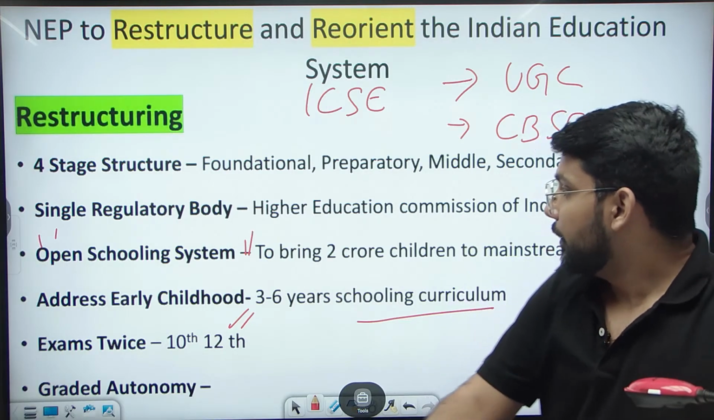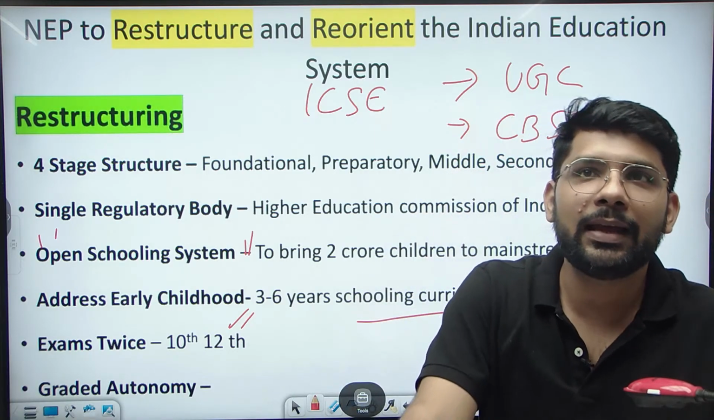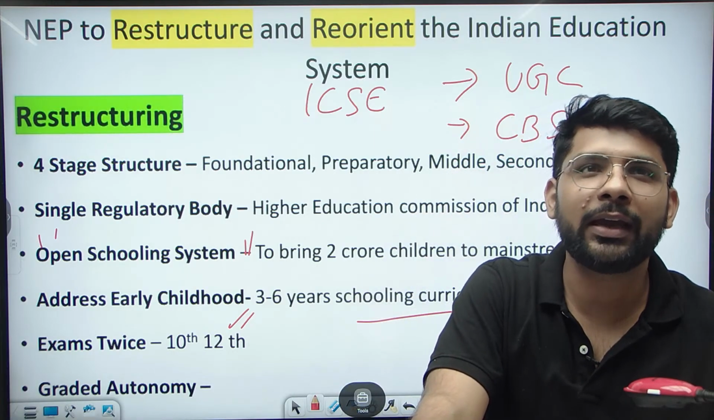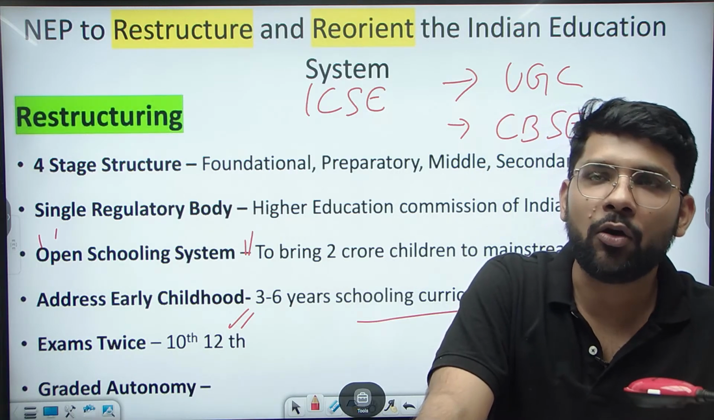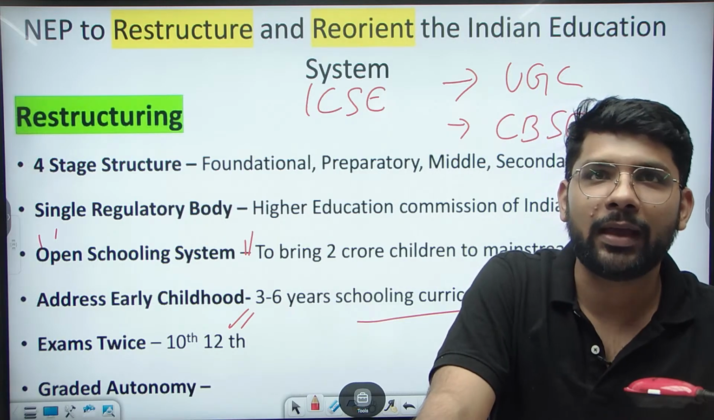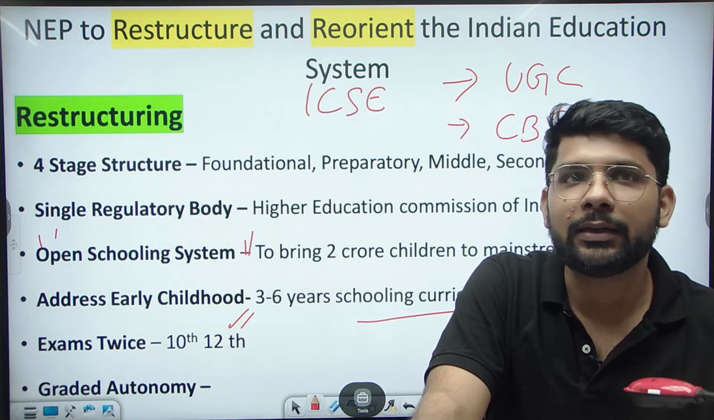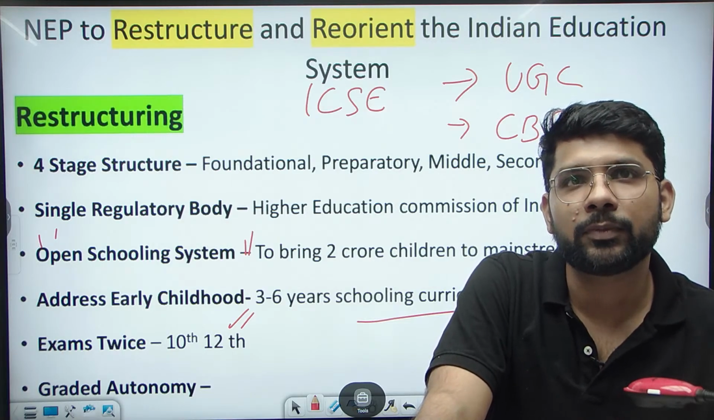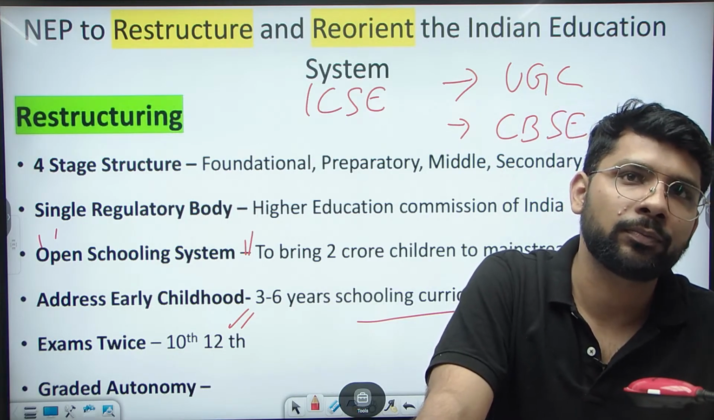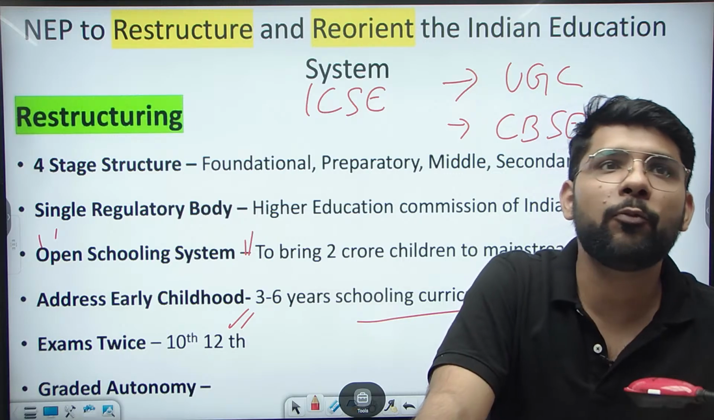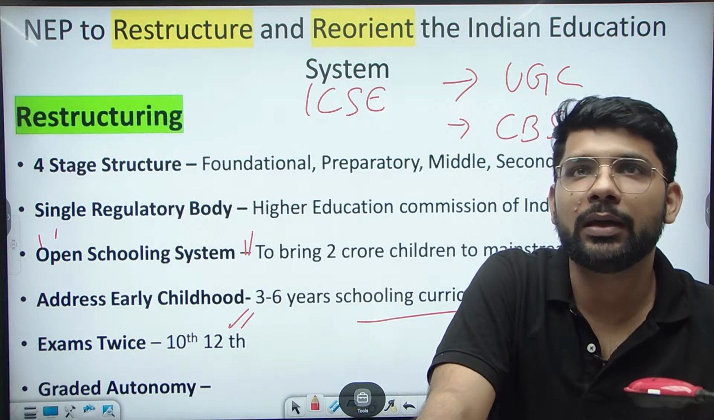Okay, then the exam twice. Until last year there was a single exam for the 10th and the 12th, you could give an exam once a year, in March, but now they are focusing on twice exams for the 10th and the 12th, so the student can easily pass the class 10th and 12th and can break up the syllabus. So they are introducing these new changes into the examination pattern also. So these are the new restructuring points where the new education policy is restructuring the education system.